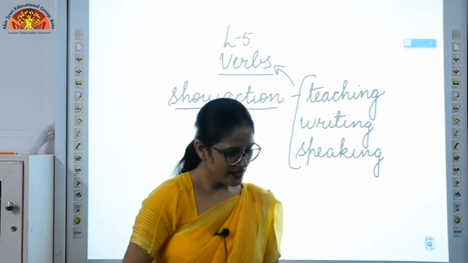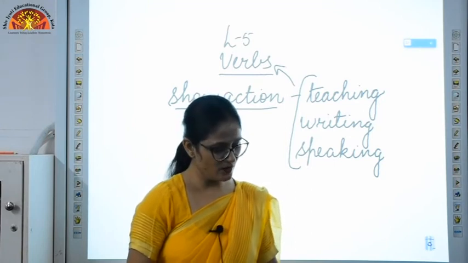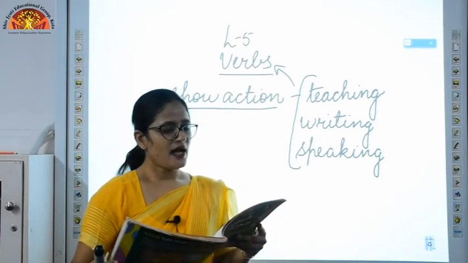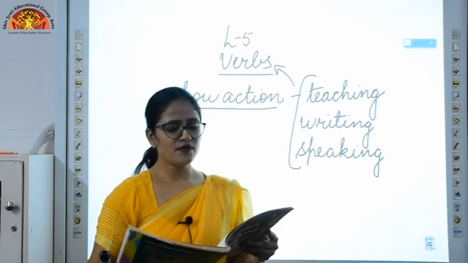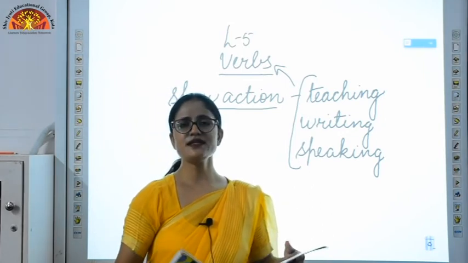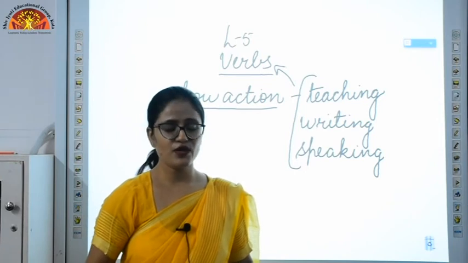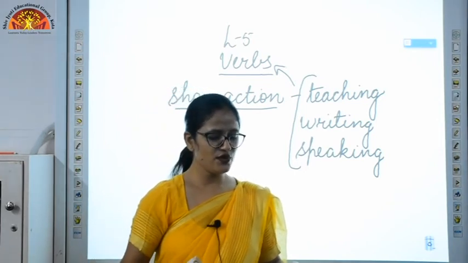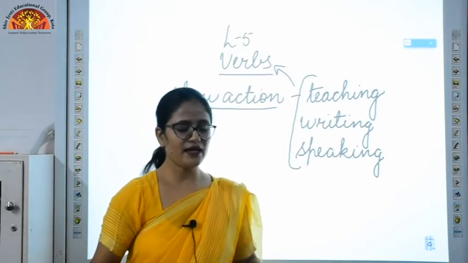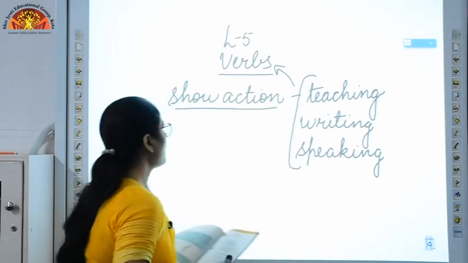Okay. So let's see exercise A. It's there in your book, page number 16. Underline the nouns and circle the verbs in the following sentences. Now in the sentence there are two things. There is a noun also, there is a verb also. What you have to do? You have to circle the verb and underline the noun. How you have to do?